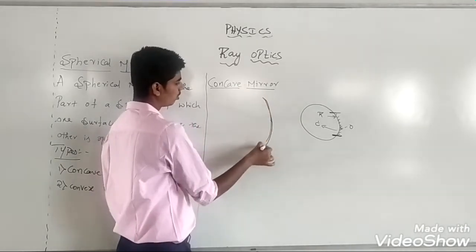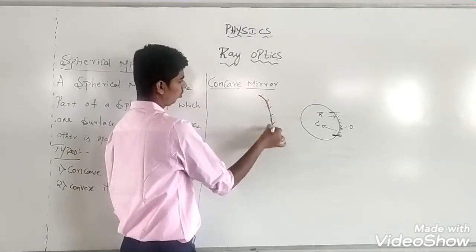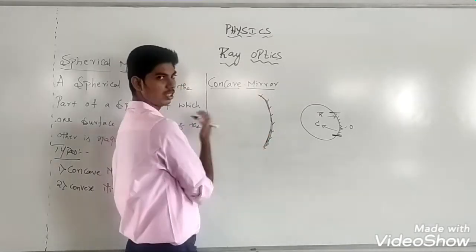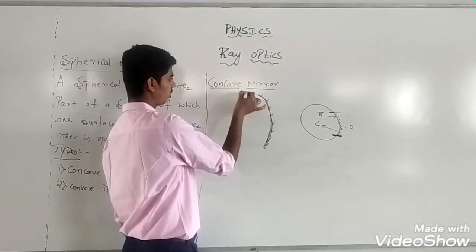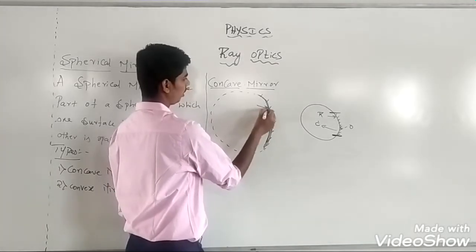Concave mirror is just part of a sphere whose reflecting surface is towards the center of the sphere. Now, I can construct an imaginary sphere. This is the reflecting surface.